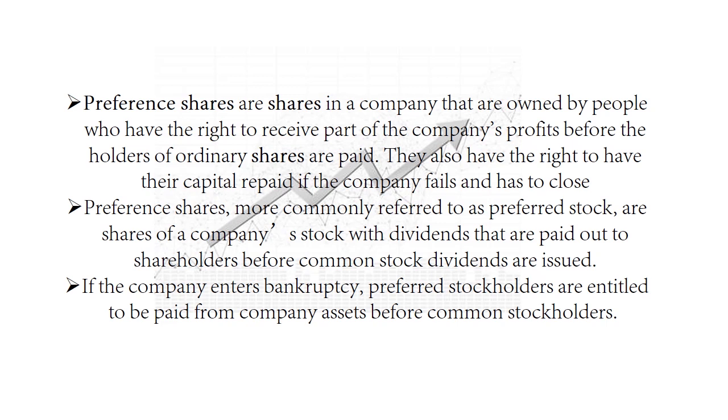That is, if the company enters bankruptcy, then in such a case preferred shareholders are the ones who get the first preference on the company's earnings and assets. They are the ones having the first preference.